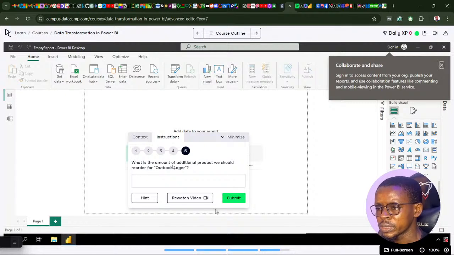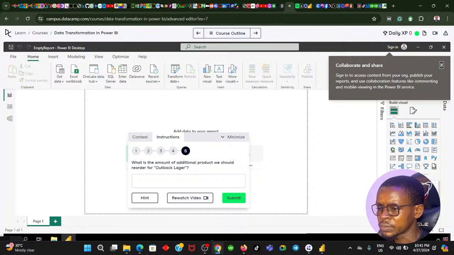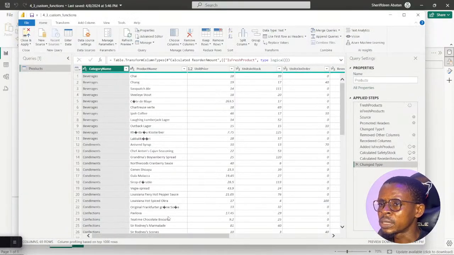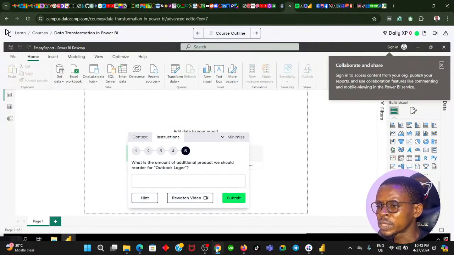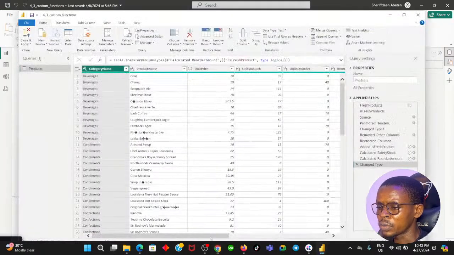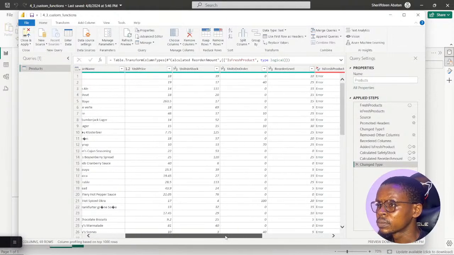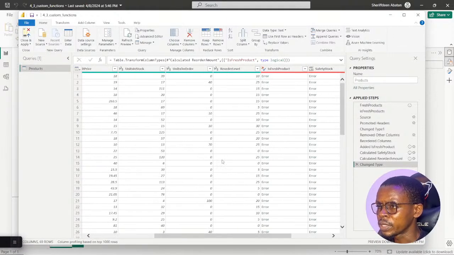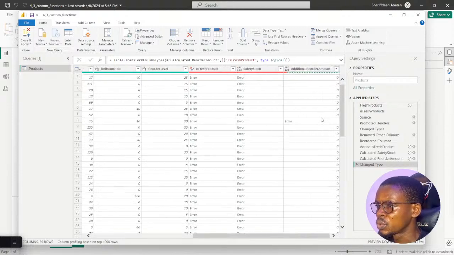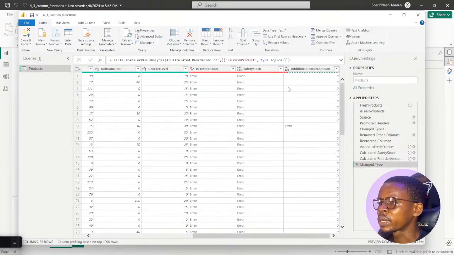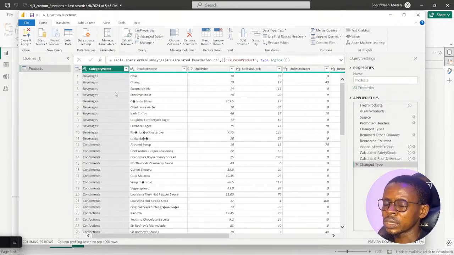Let me see if I can answer the question. What is the amount of additional product we should reorder for Outback Lager? Okay, you can see the reorder level here. Let me see. Okay, additional reorder amount. Ooh, because I'm getting a couple of errors here, unless I go back and undo the steps.